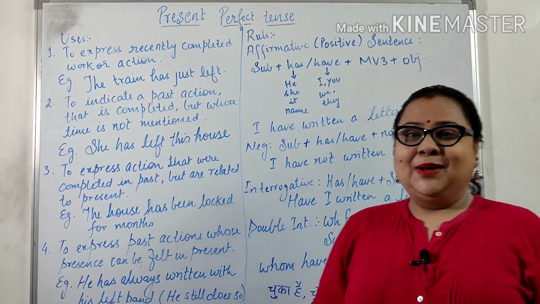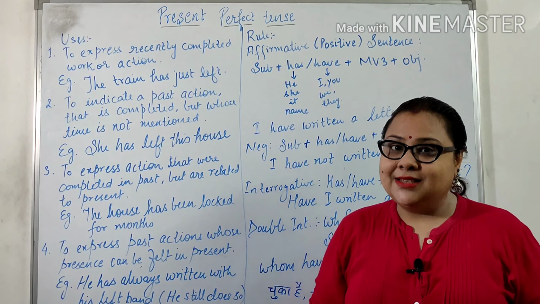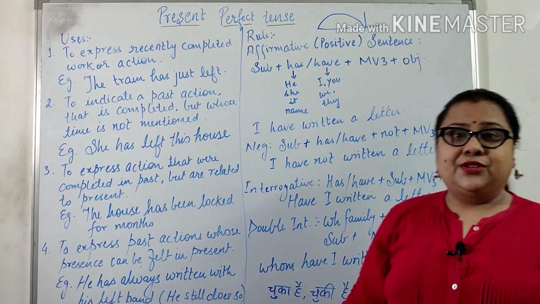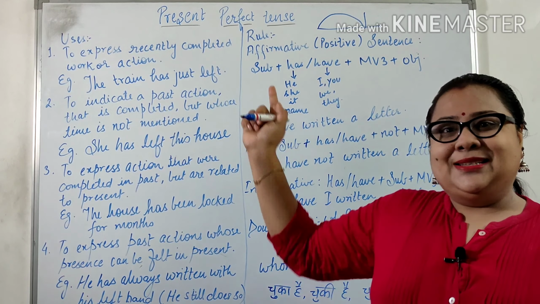Again, we were already done with two topics, simple present tense and present continuous tense. Today I am going to teach you present perfect tense. Perfect, as the name goes, the work which is completed with perfection. I'll tell you something to remember. This is your state right now and the work is just recently completed in front of you. Then you will use which type of tenses? Present perfect tenses, because the work is perfectly done, recently done.